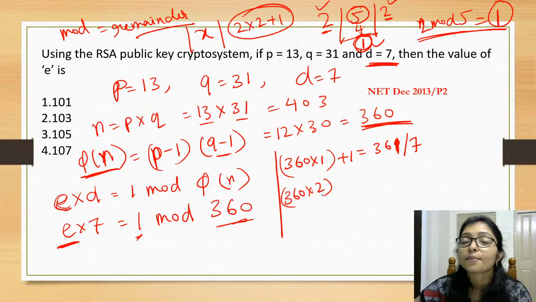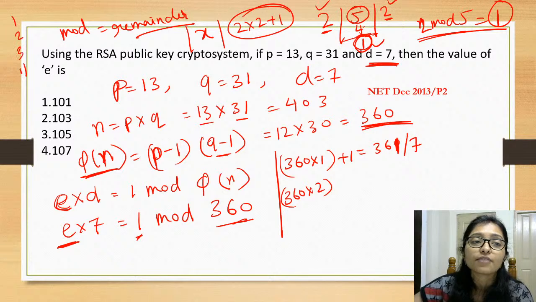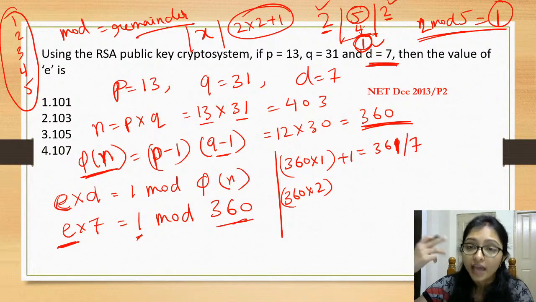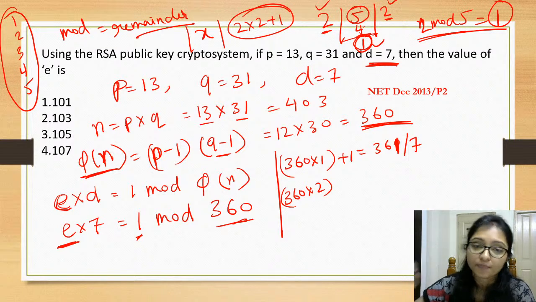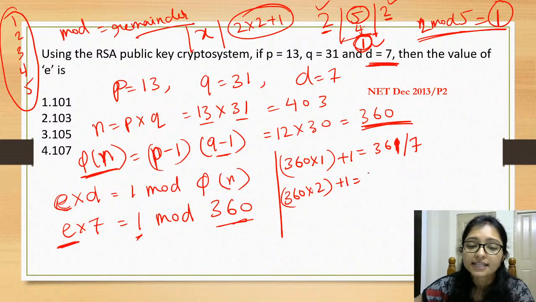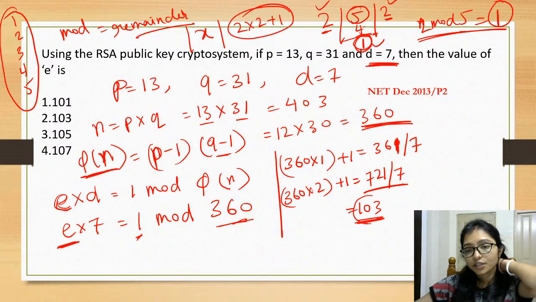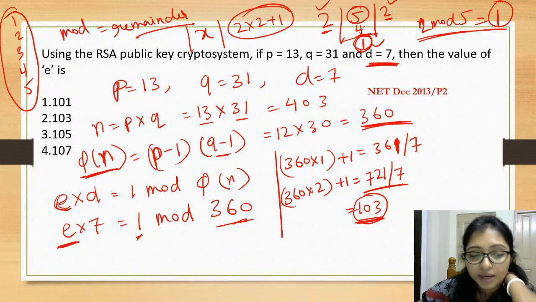Now take the next one. Just do the multiplication. You try in that way: first divide by 1, then 2, then 3, then 4, and see what is divisible. So 360 into 2 plus 1 is 721, divided by 7. Is it divisible? Yes, it is divisible, and it comes 103.